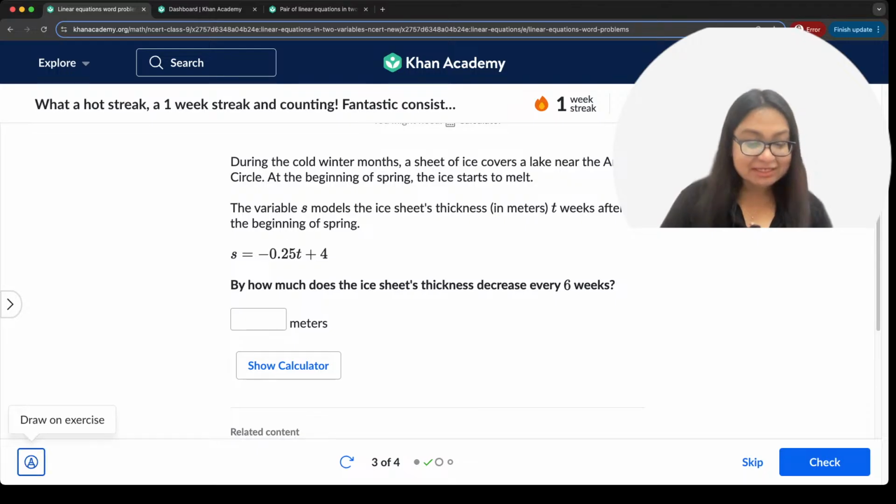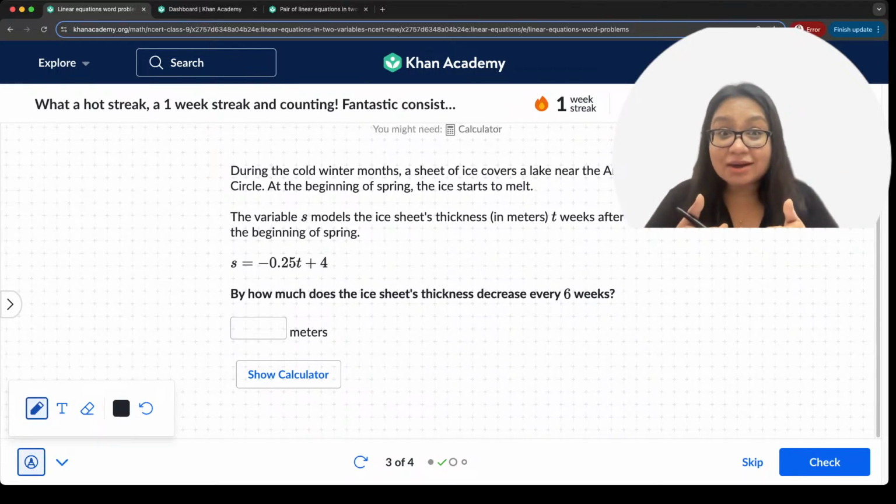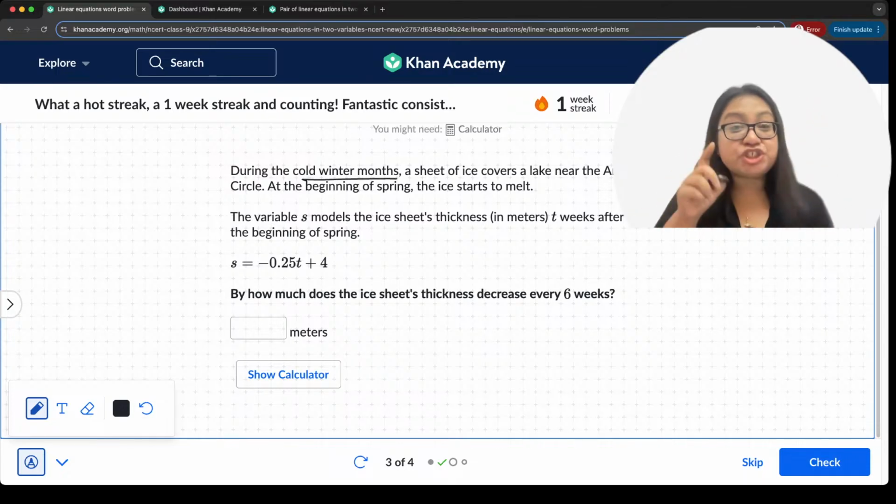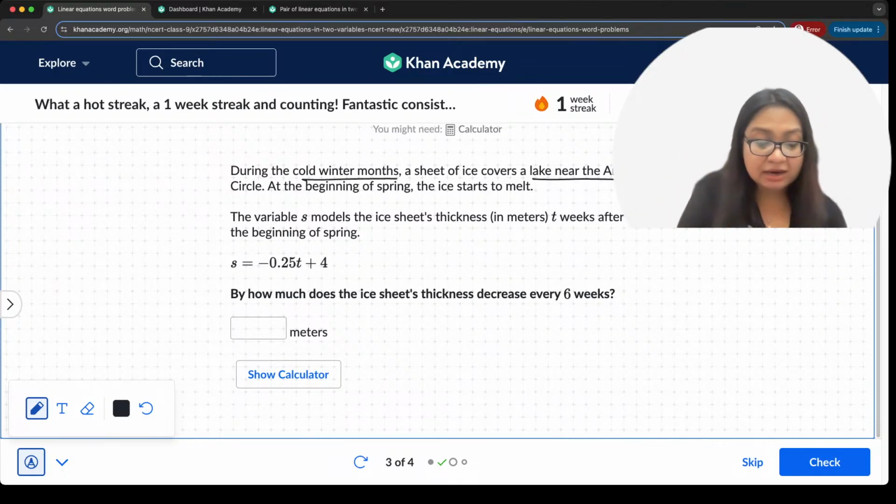Next question is, are you ready? Are you ready to answer? Yes. Okay. During the cold winter months, a sheet of ice covers a lake near the Arctic Circle.